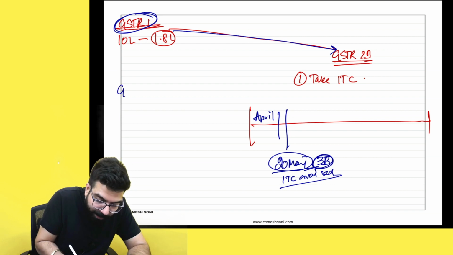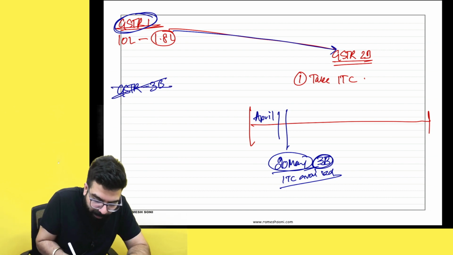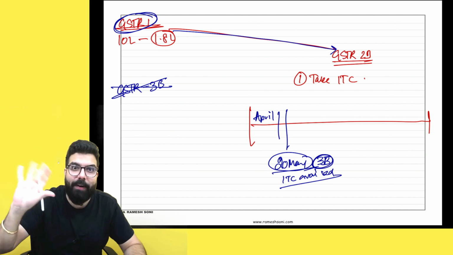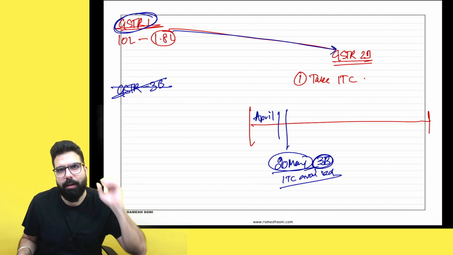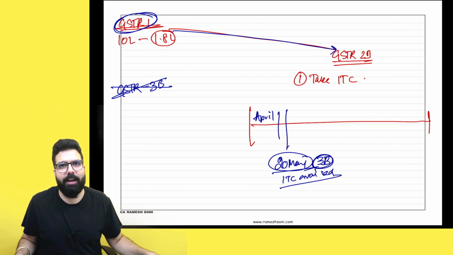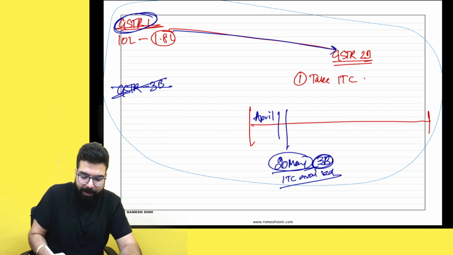But you know what? This boy was very notorious. He did not file his GSTR 3B. Now, listen to me very carefully. The supplier did not file his GSTR 3B. It means, sir, I took the credit, the supplier did not pay the tax to the government, so I now have to reverse the credit. But now rule number 37A has been inserted, wherein